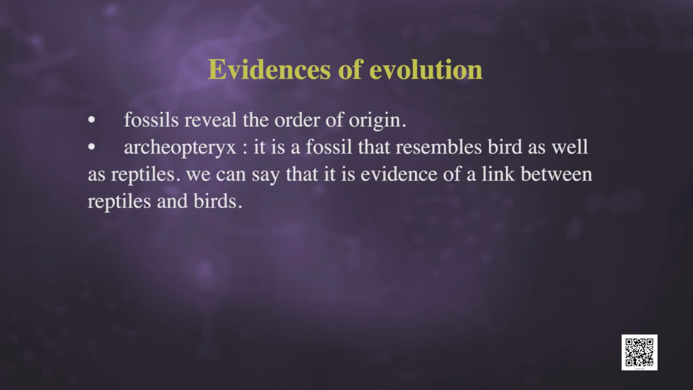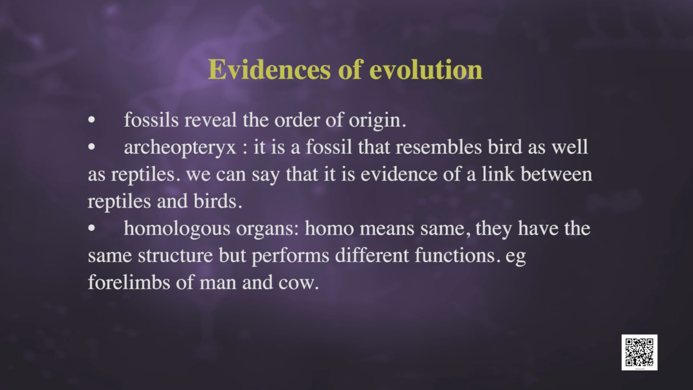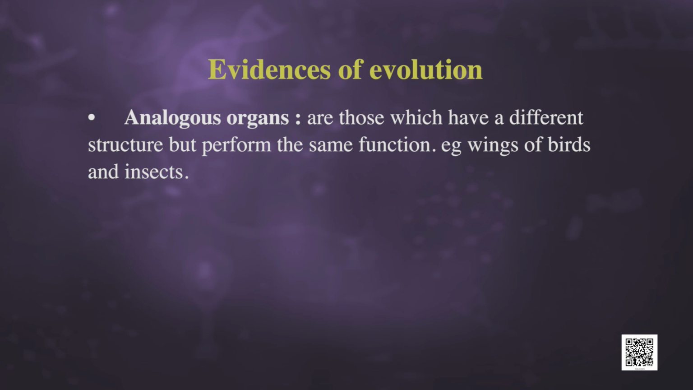Archaeopteryx is a fossil that resembles birds as well as reptiles. We can say that it is evidence of a link between reptiles and birds. Homologous organs: homo means same. So, they are organs that have the same structure but perform different functions. For example, forelimbs of man and cow. Analogous organs are those organs which have a different structure but perform the same function. For example, wings of birds and insects.